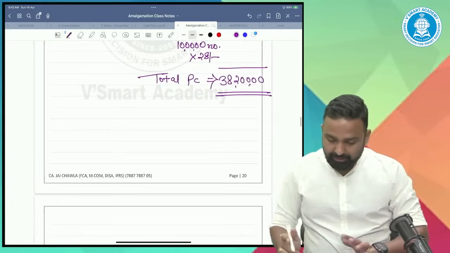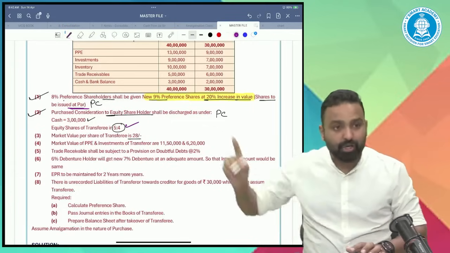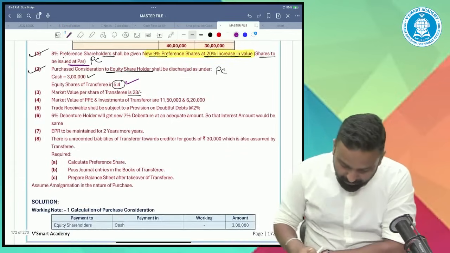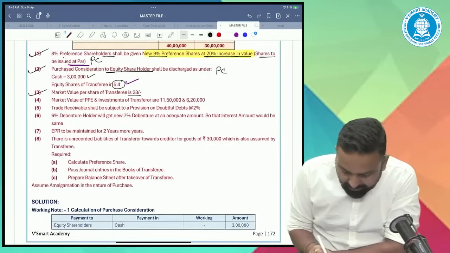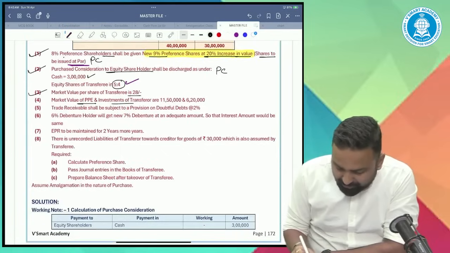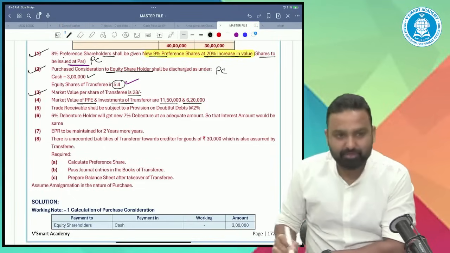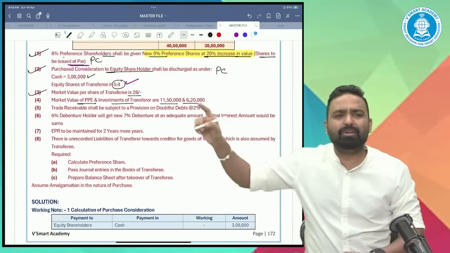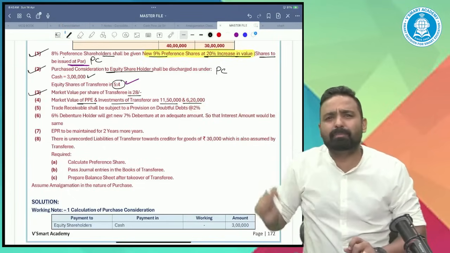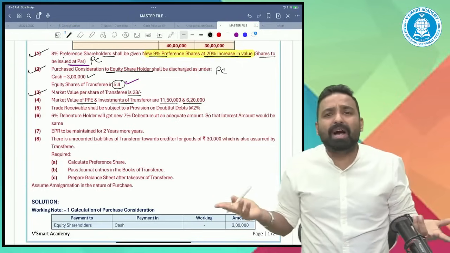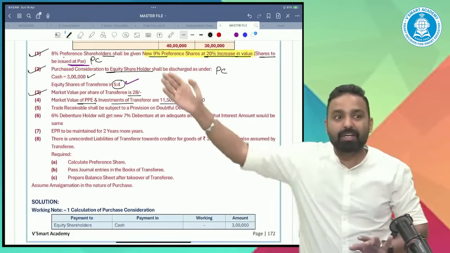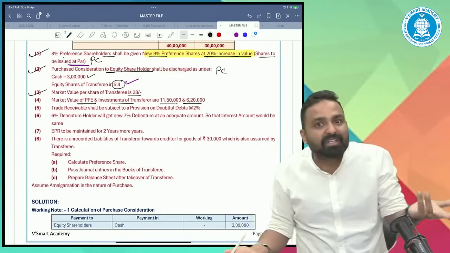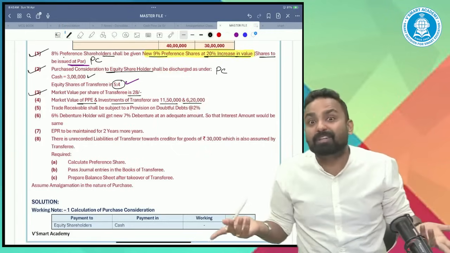All right. Now the next thing. 2 points are done. Now, even the market value is also complete. The market value of PPE and investments of transferor are 1150 and 620. Why are they giving market value of PPE and investment? We already calculated PC by method 1, and we don't need method 3, net asset method.